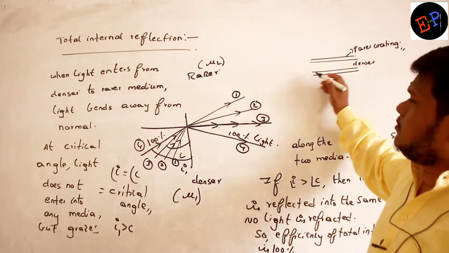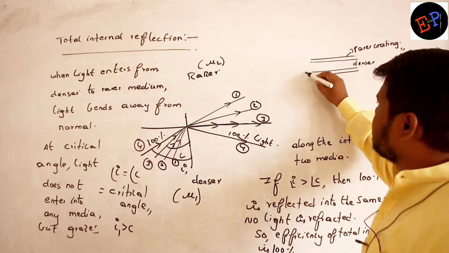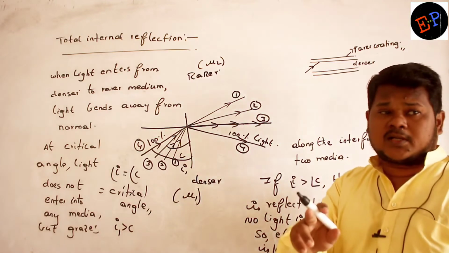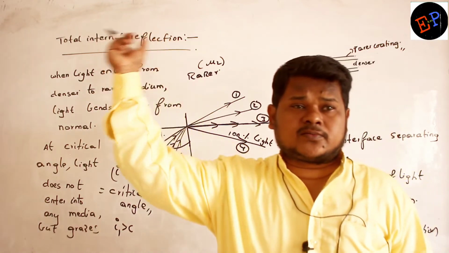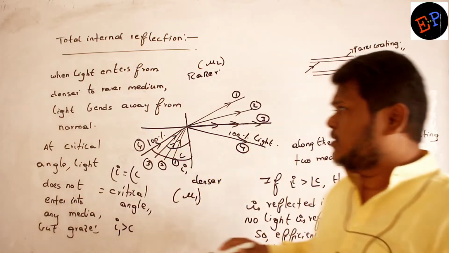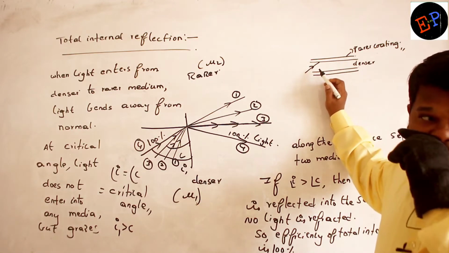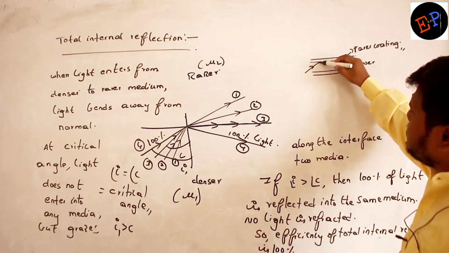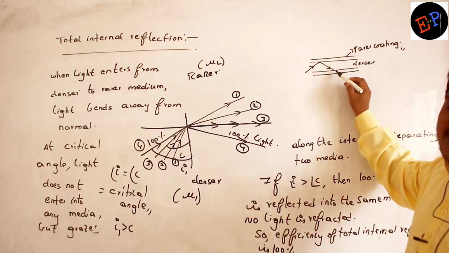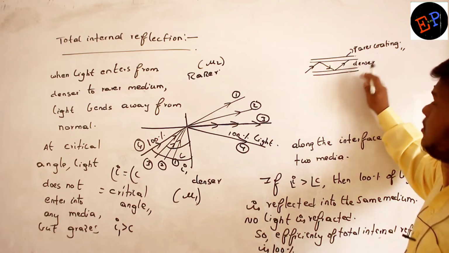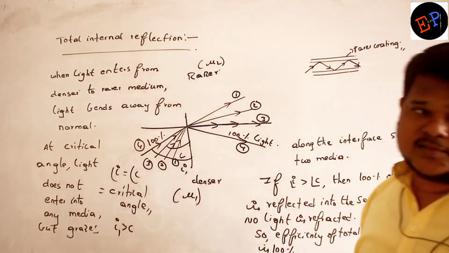And the person at the supply station will be sending the optic signal like this, so that the light is incident at an angle greater than critical angle. I am explaining how the signal passes in these optical fibers. Clear? So the signal is incident at what angle? The signal is incident at an angle greater than critical angle. So what will happen? 100% of the light will be reflected. Again here the concept of total internal reflection happens. Again 100% light will be reflected. So this is how you are getting these signals.